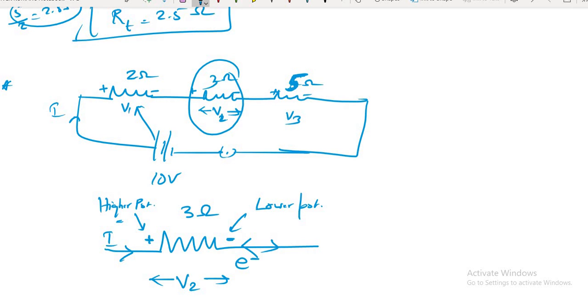A potential difference. See, as the electron is flowing through this resistance, the electron is carrying some energy with it. As the electron is crossing through the resistance, what happens? Its energy is used up inside that resistor, and it comes out in a tired way. Okay, I don't know if I am able to make you understand like this or not.